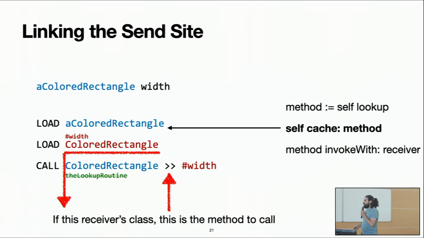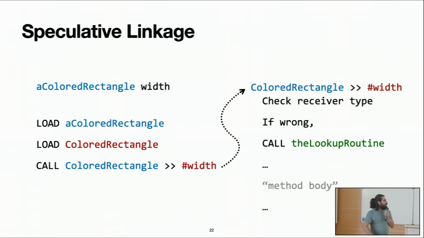So, okay, pretty simple. Now, probably many of you say, well, maybe this doesn't work. What happens if this guy here is not of the right type? I am going to call the wrong method, and this is going to break. So actually this linkage is speculative somehow.